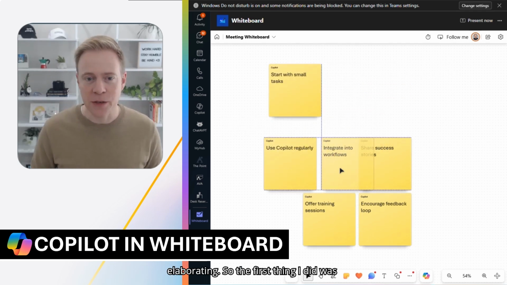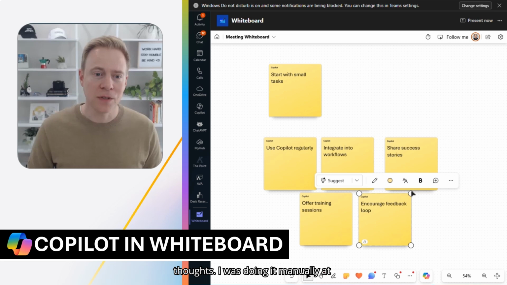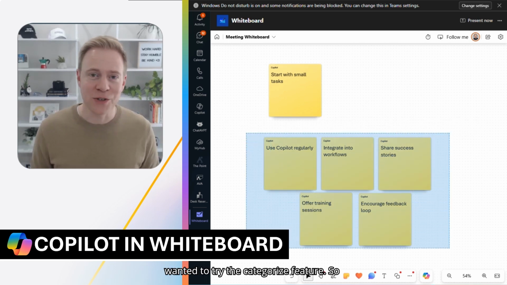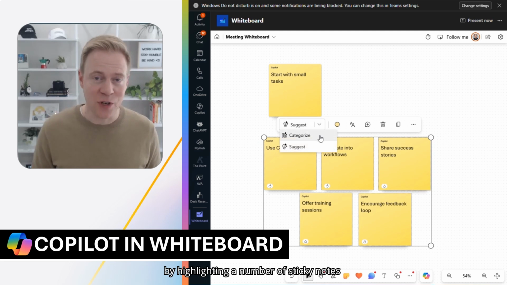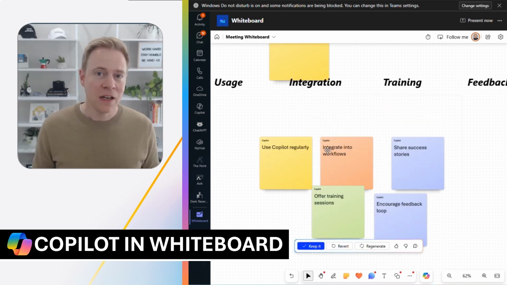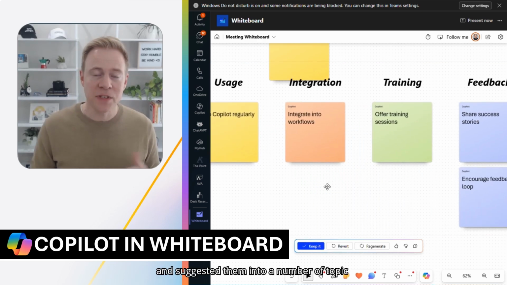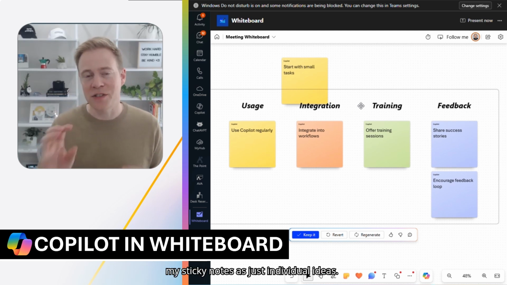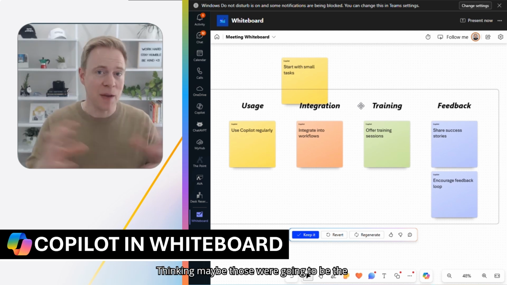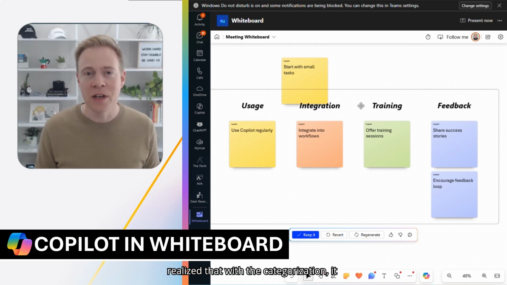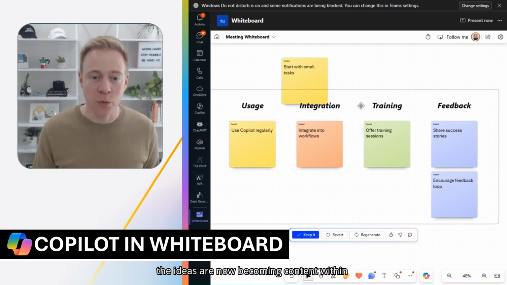So the first thing I did was start rearranging and organizing my thoughts. I was doing it manually at first, just sort of dragging and dropping. And that's when I realized I wanted to try the categorize feature. So by highlighting a number of sticky notes and ideas and then using the categorize, Copilot then intelligently looked at them and suggested them into a number of topic areas. So up until now, I'd been treating my sticky notes as just individual ideas, thinking maybe those were going to be the topics of my speech. But actually, I realized that with the categorization, it was breaking it into larger topics where the ideas are now becoming content within the speech.